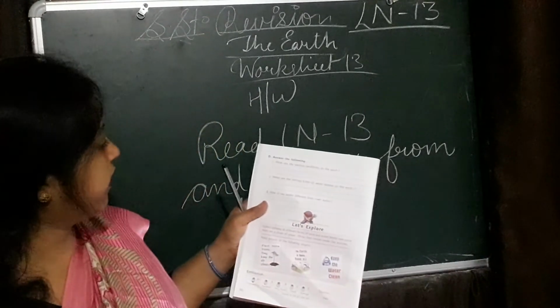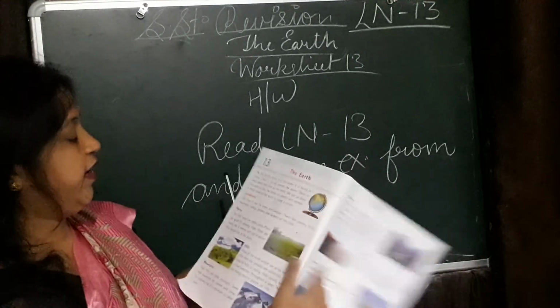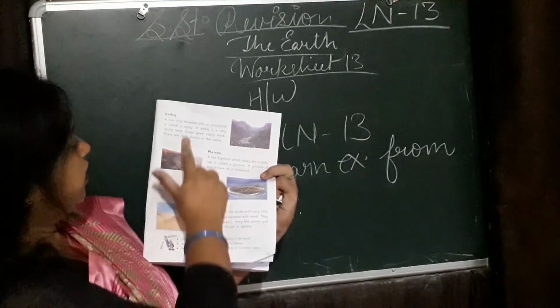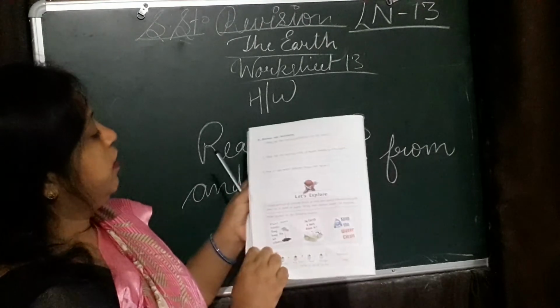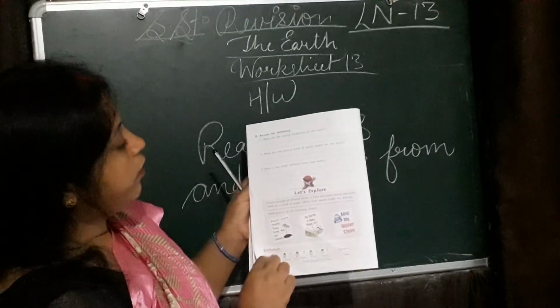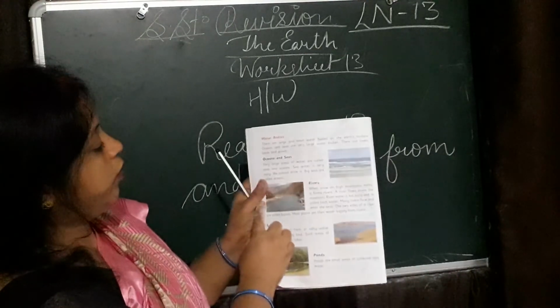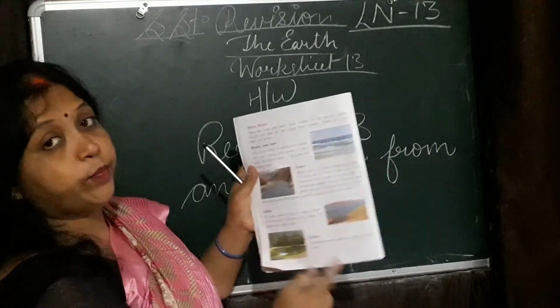Next, last exercise is what are the various landforms on the earth? See here, various landforms: plain, hills, mountains, valley, plateau, island and desert. What are the various kinds of water bodies on the earth? See here. Various water bodies: ocean and seas, rivers, lake and ponds.